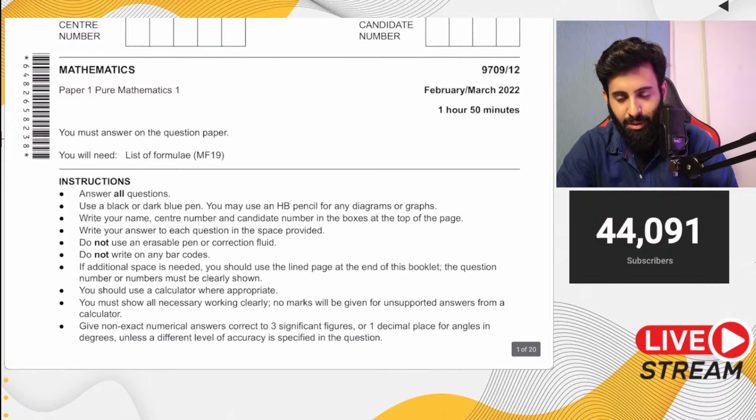Which is the most difficult P1 paper? Look at the threshold and decide for yourself. I can't say that.